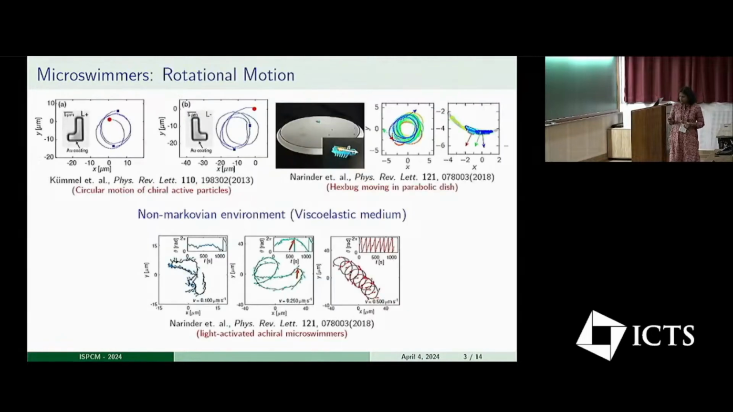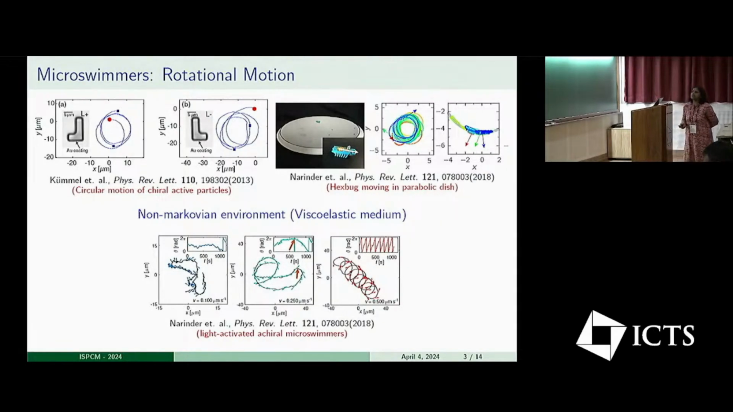In the dynamics of microswimmers, rotation plays a crucial role. Sometimes rotation enables microswimmers to avoid obstacles, to locate food and other resources, or for interaction in the surrounding medium. For chiral microswimmers with shape asymmetry, rotational trajectories are a typical feature of their dynamics. But chirality is not the only key factor for rotational trajectories. When microswimmers are placed in external confinement, for example, here a Hexbug self-propelling in a parabolic dish, they perform rotational trajectories.